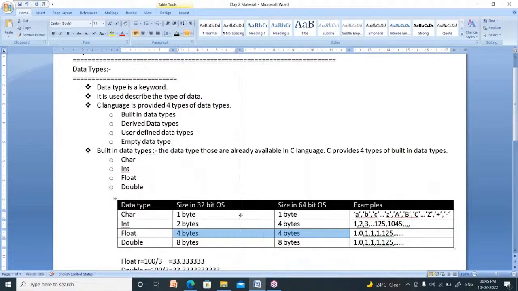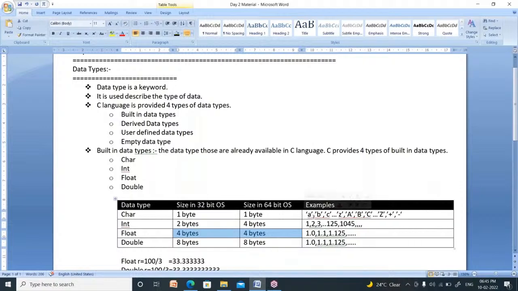Right. Now, what are the examples of character? Characters are nothing but ABCD alphabets, small a to small z, capital A to capital Z, and special symbols: plus, minus, into, by, percentage symbol, less than, greater than, equal to, not equal to. All these are known as characters. How do we understand whether it is a character or not? That should be represented within single quotation marks. Characters are always represented within single quotation marks. So we have to remember that.